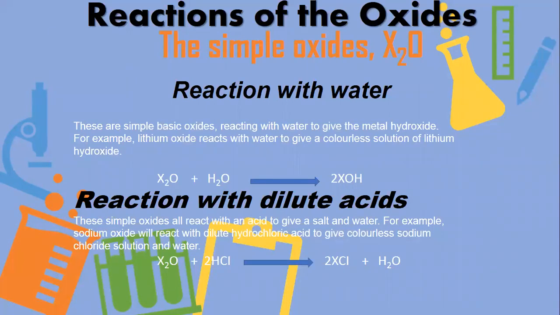Now come towards the reactions of the oxides. First, we will discuss simple oxides, which are also known as normal oxides. These oxides are simple basic oxides and they react with water to give metal hydroxides, for example, lithium oxide reacts with water to give a colorless solution of lithium hydroxide. Here is a general equation for the simple oxides reaction. Simple oxides react with HCl to give salt plus water.